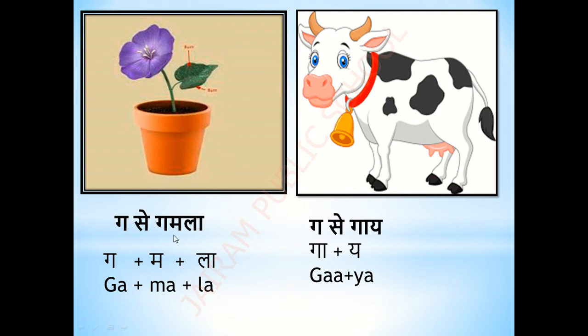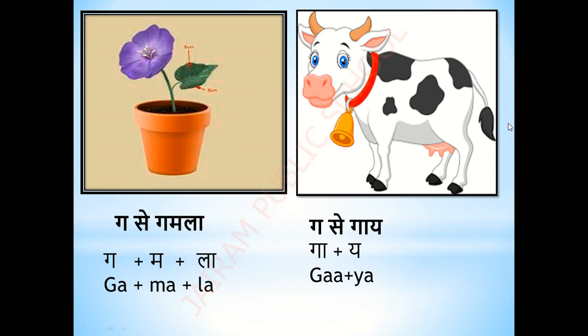G से गमला. Gamla means flower pot. I hope that all of you are having flower pots at home. Yes or no? So while seeing the flower pots, you have to point it and you have to say to your mama, G se Gamla.